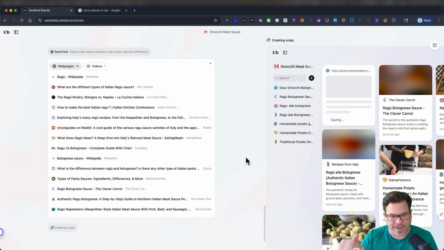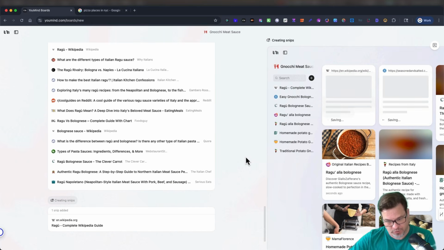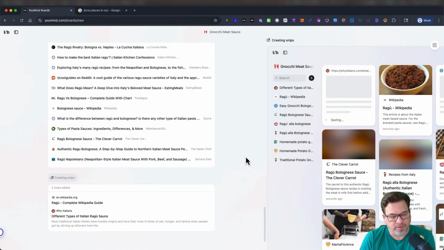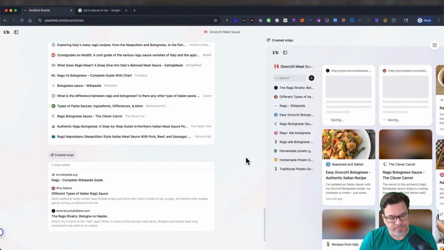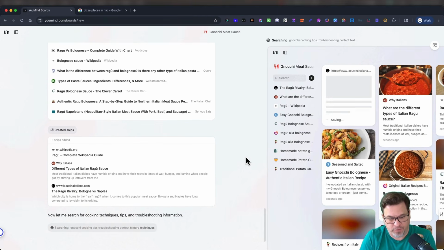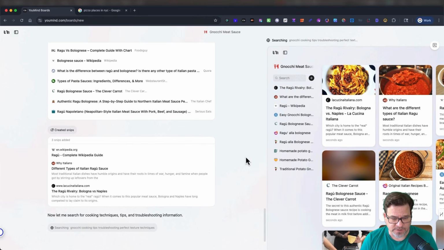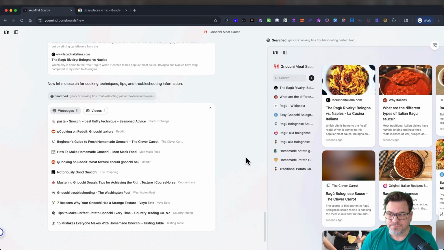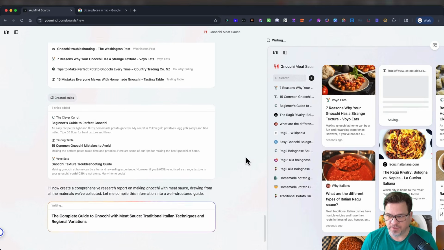So it's breaking it down. And the better the prompt, the more detailed the prompt, obviously, the better the output. So if you wanted to like have gnocchi from northern Italy or another country or region, you would put that in the prompt. Now it's looking for the cooking techniques, tips, and troubleshooting information. So much gnocchi.